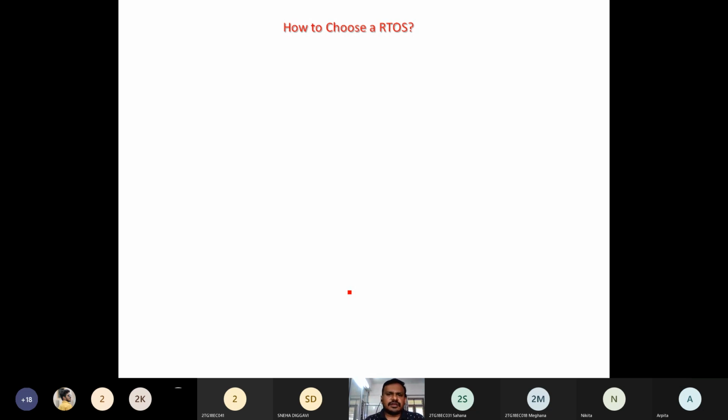So having all these discussions, a question comes: how to choose an RTOS, because in the RTOS we are going to find all these facilities, because the real-time kernel is performing all the concepts that we have discussed in the earlier sessions. Now the question comes: how to choose an RTOS.